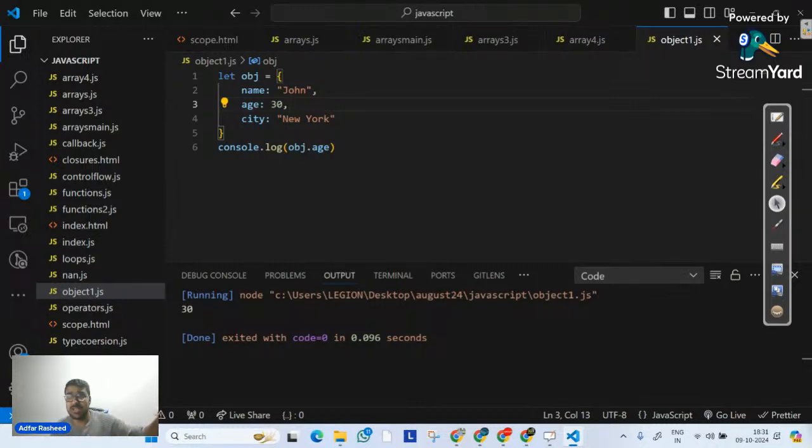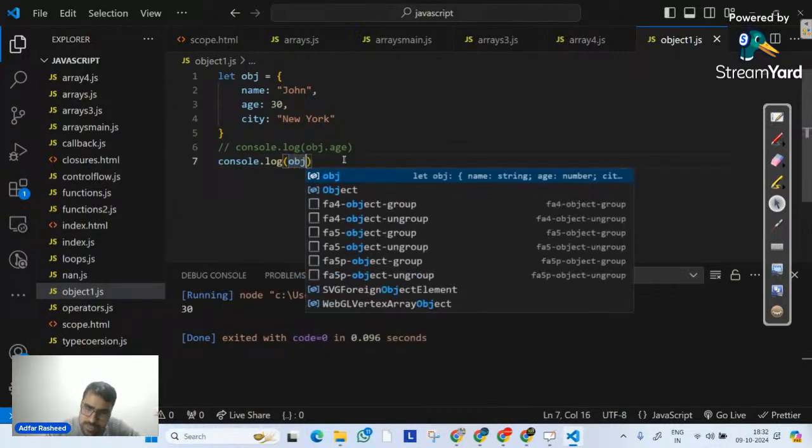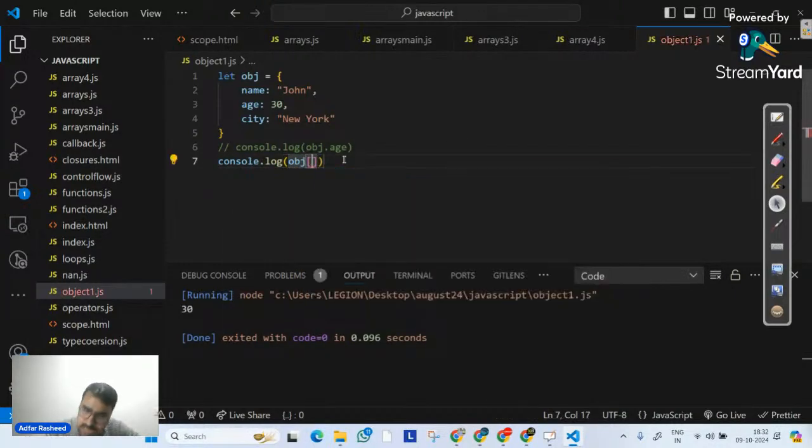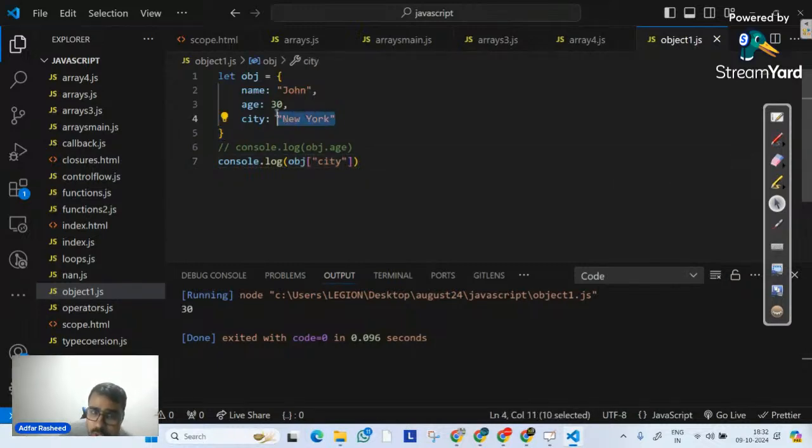Remember, in arrays we can access values using indexes, although we don't have indexes here. But there is another way of accessing an object property. So console.log obj, then square brackets, and inside the square brackets the key name. In this case, let me simply say city. But this key name has to be wrapped in double quotes. So you can also access a key value of an object with square brackets as well.